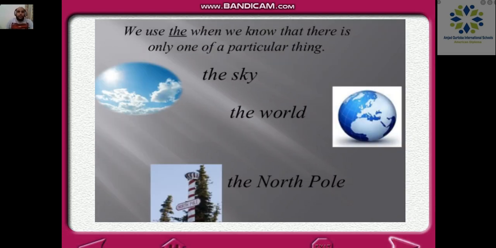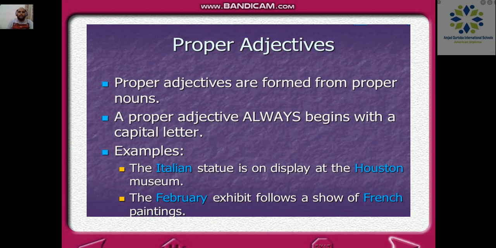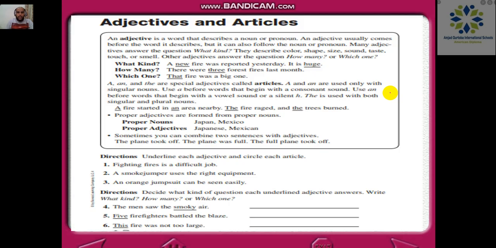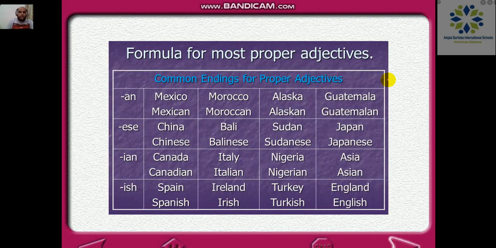Then, with the when we know that there is only one of a particular thing, I'm talking about the sky, the sun, something which is unique. Of course, the North Pole, the South Pole, Antarctica, for example. Now, here he's talking about the proper adjectives. He's talking about the countries mainly when you tell us about the nationality of someone.